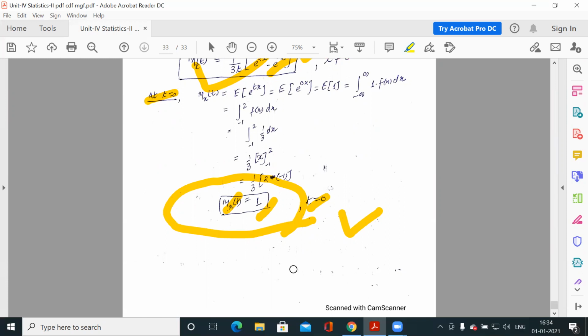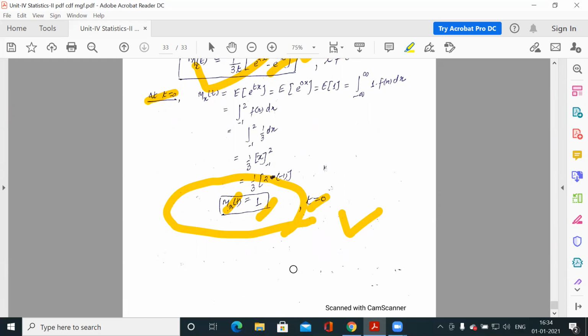You know what is the significance of the moment generating function. If you know the moment generating function of any distribution, if it exists, and I already told you that it does not exist for every distribution, it depends on the nature of the distribution function f(x) or p(x).